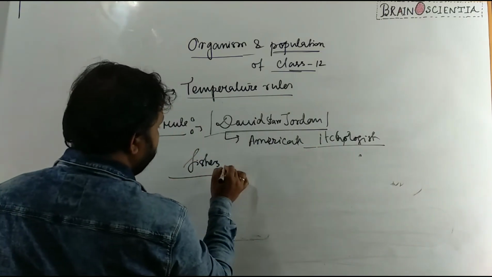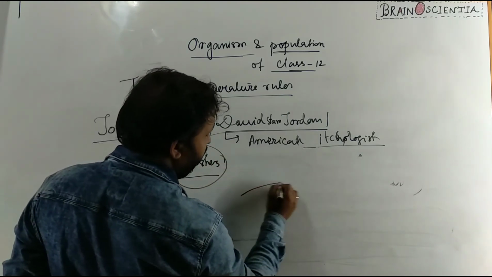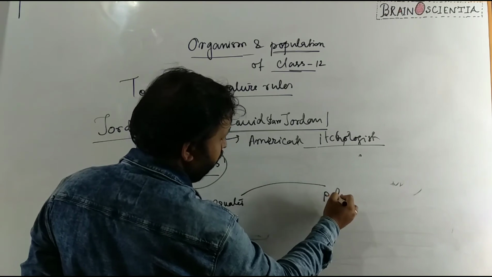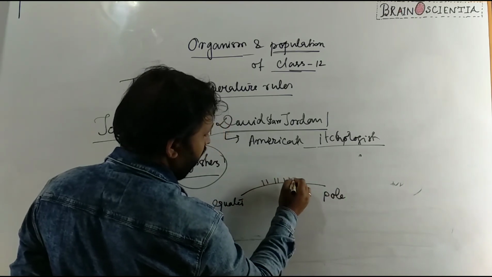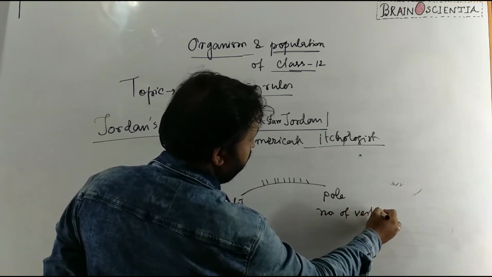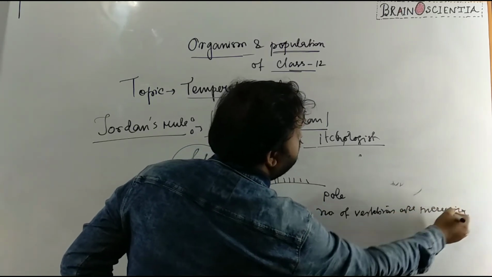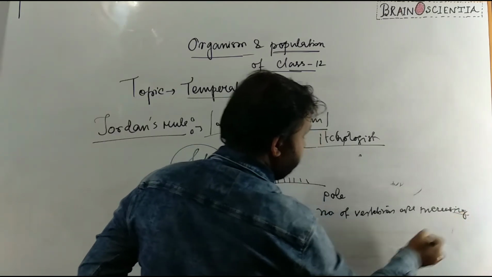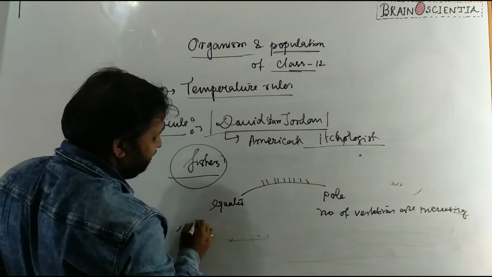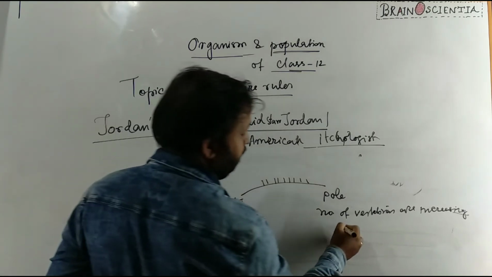He stated that for the species of fishes, when they move from the equator to the pole, the number of vertebrae increases. That means the same species has more vertebrae as compared to the same species at the equator. Roughly, suppose there are 15 vertebrae here, in the case of a fish here it may be 20.